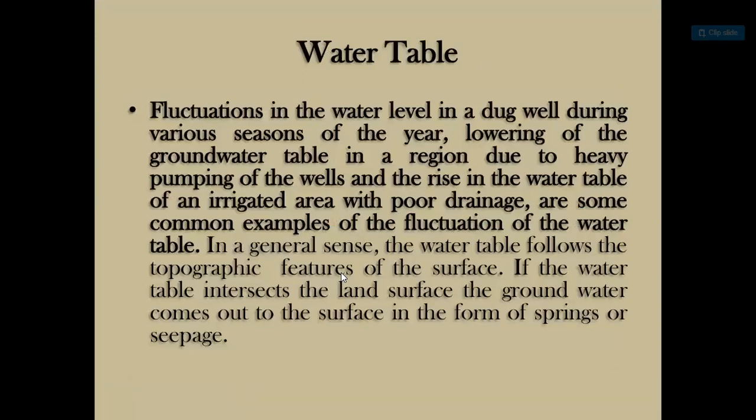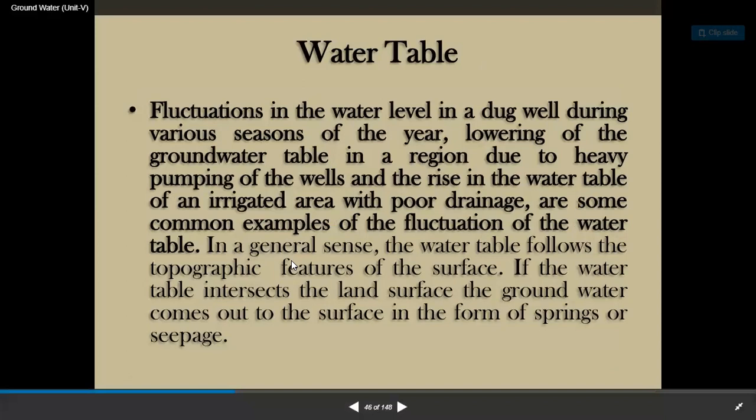Fluctuations in the water level in a dug well during various seasons of the year, lowering of the groundwater table in a region due to heavy pumping of the wells, and the rise in the water table of an irrigated area with poor drainage are,